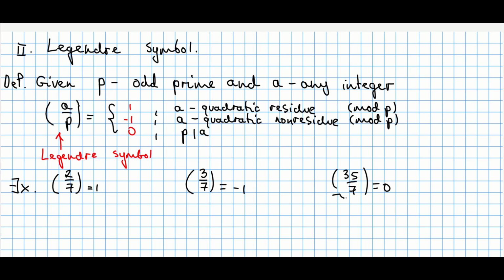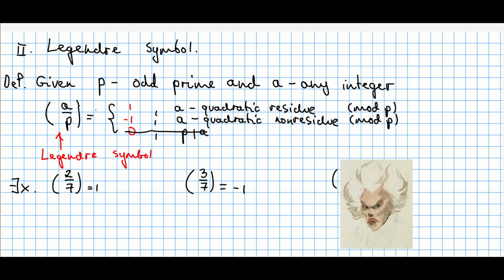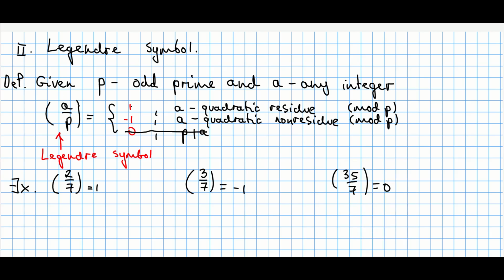In fact, this scenario can be ignored throughout this section of number theory because it's rarely used. Most authors do ignore this third case. So you can define the Legendre symbol in the following way, producing just two outputs: 1 if a is a quadratic residue, or -1 when a is a quadratic non-residue otherwise.